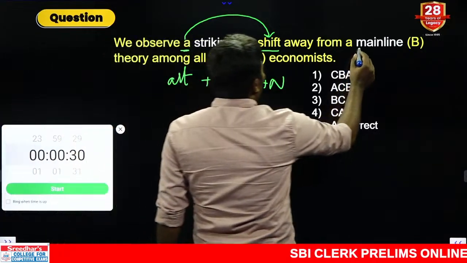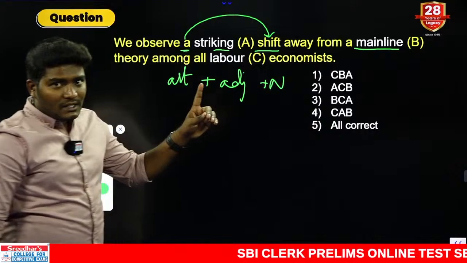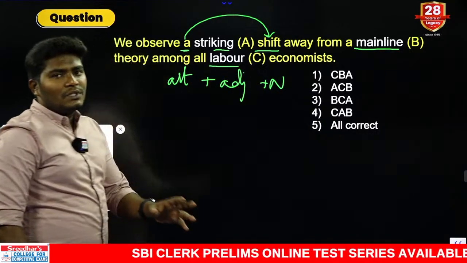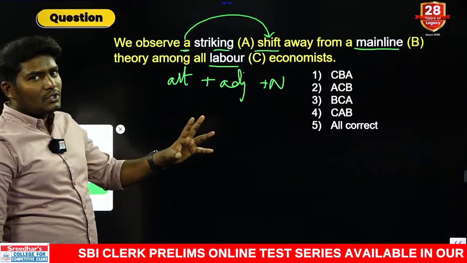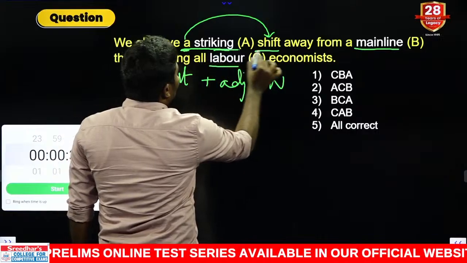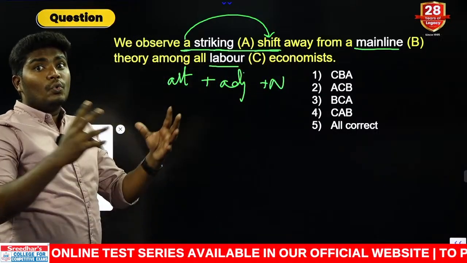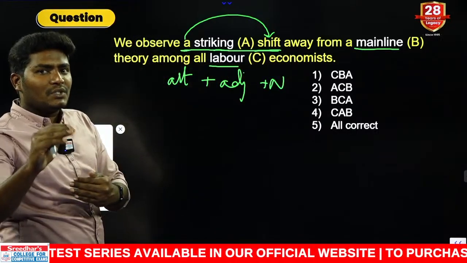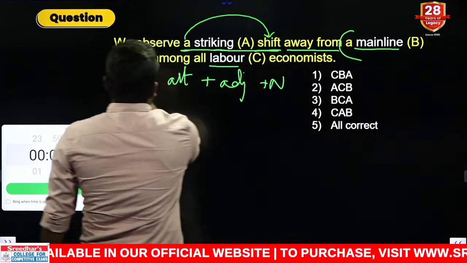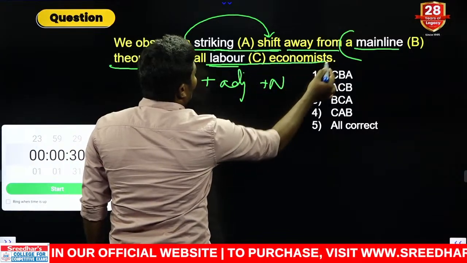What is next one here? Main line can also be used as adjective and also noun. What is another one here? Labor. Labor can be used as both noun and adjective. All words are possible only, but let us check for the context. We observe a striking shift. Striking shift is nothing but huge shift. Huge change is nothing but striking shift from away from a mainline theory among all labor economists.